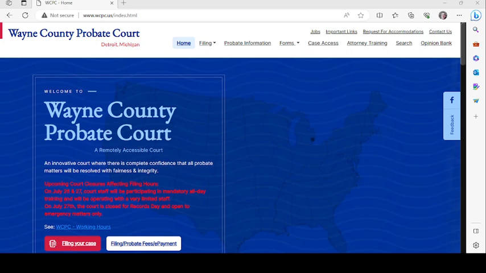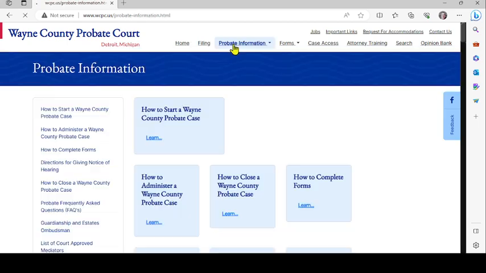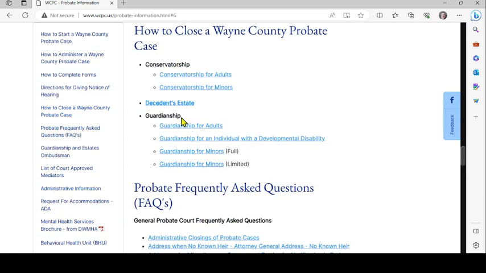So let's retrieve the form from the Wayne County Probate Court website at www.wcpc.us. This is the home page. You'll see a link in the upper middle, probate information. Click on that link. On the left, you'll see how to close a Wayne County probate case. This relates to a decedent's estate.